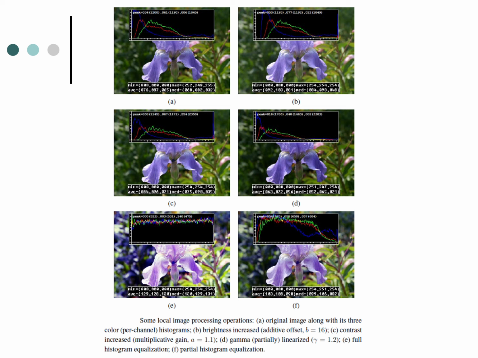Here we can find the local image processing operations, with the original image along with the 3 color per-channel histograms. In B, the brightness has been increased. In C, we have increased the contrast. In D, we have a partially linearized gamma, where the gamma value is 1.2. In E, it's fully histogram equalized. And in F, it's a partially histogram equalized image.